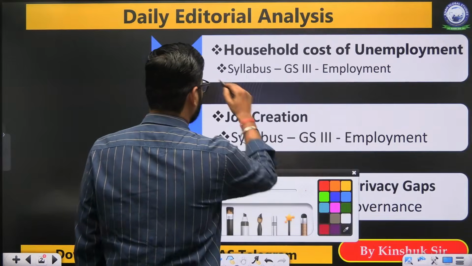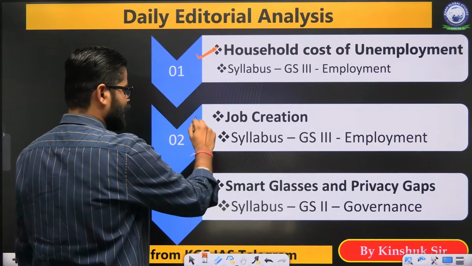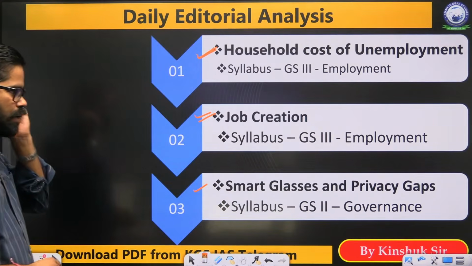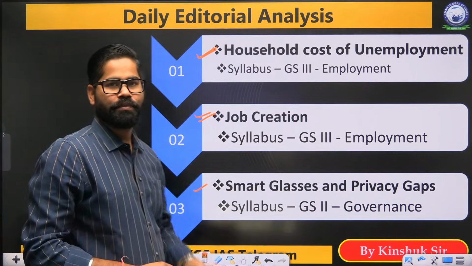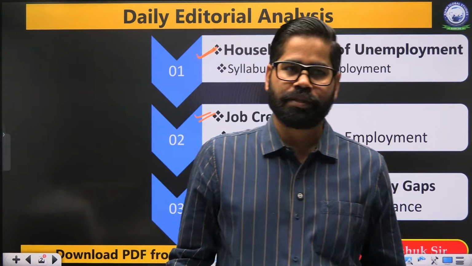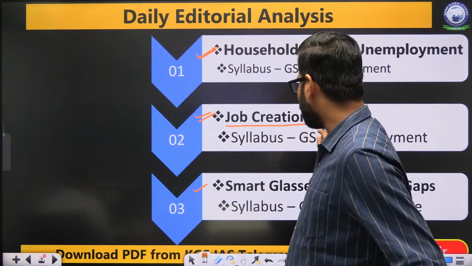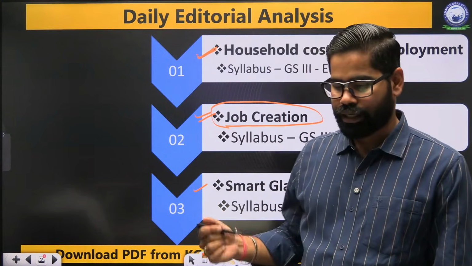The second is with respect to job creation, and the third is with respect to smart glasses and privacy gaps. Last day, we had not seen one topic, so we are going to look at that as well.